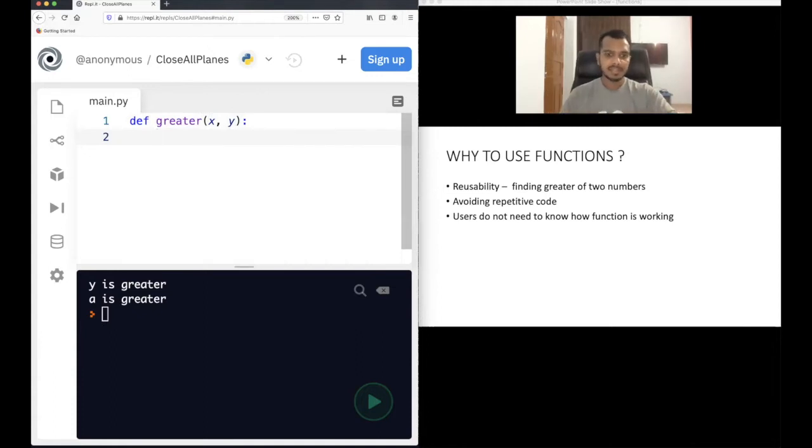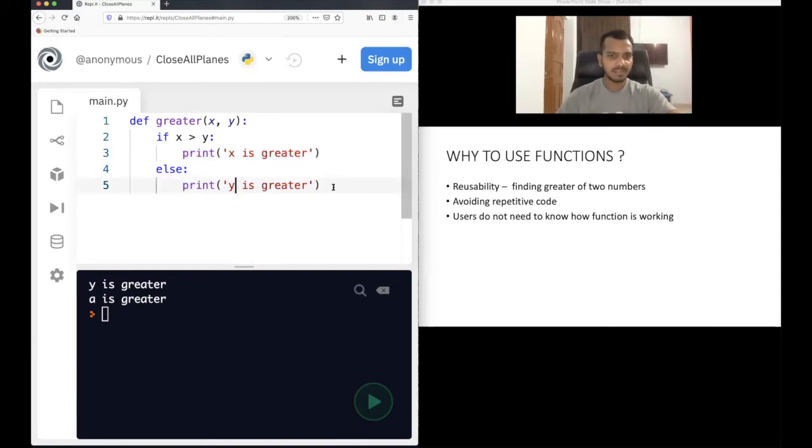I will do if x greater than y, print x is greater, else print y is greater. Don't get confused if you are not able to understand how I am passing x and y. I will explain that in some time. Don't worry about that. I'm just telling you how functions are very useful. I could have taken other examples also, but fine.